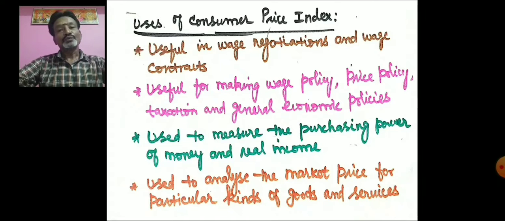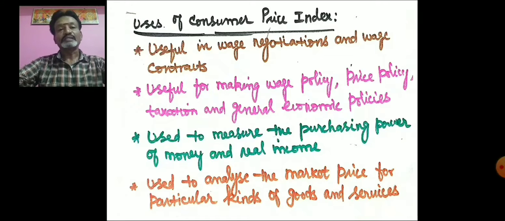With the help of that money income, we can analyze the real income. Suppose 1 kg of rice is equal to 50 rupees. With the help of this 500 rupees, how many kg of rice can a labor purchase? That is called the real income or the purchasing power of money.